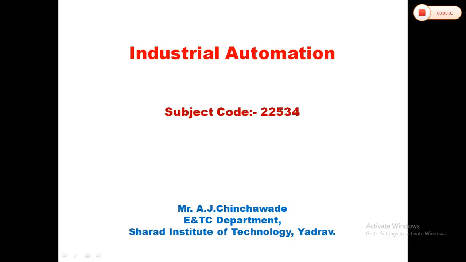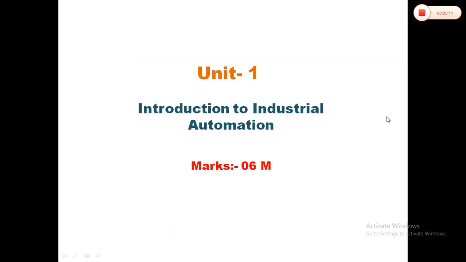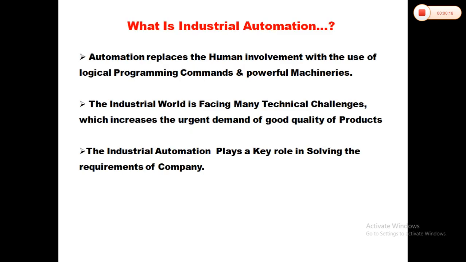Hello students, now we start the syllabus of Industrial Automation. Subject code 22534. I will start Unit 1, Introduction to Industrial Automation. It is a 6 mark chapter.